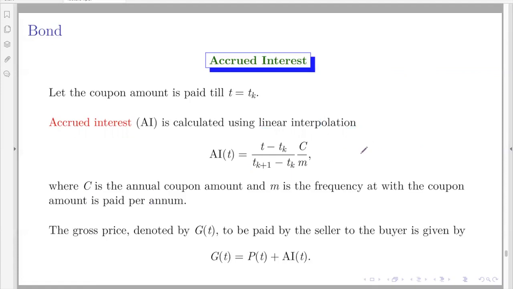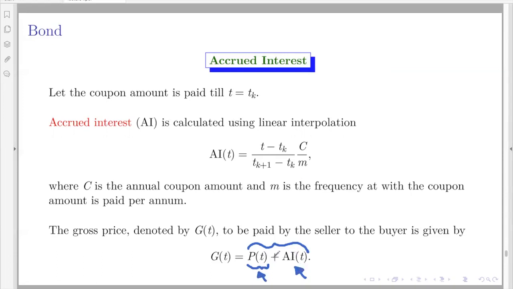So even though the trade happened at the price P of T, the new buyer will actually pay this amount to the seller in order to get the bond. That is the price that they fixed on the market plus the accrued interest from the previous coupon period till the traded time.